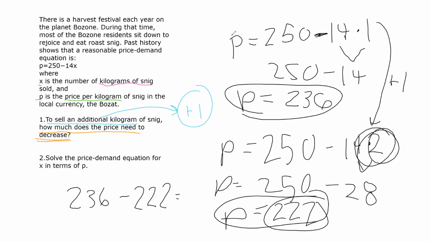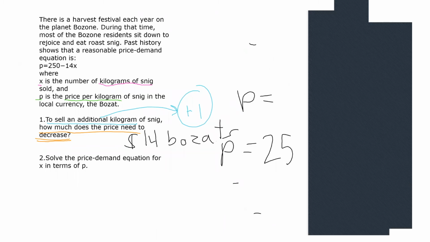When price goes up, demand goes down. 236 minus 222 is, I think, 14. The price needs to decrease 14 bozats. Sorry, it's not dollars. 14 bozats. Let's do the next part.